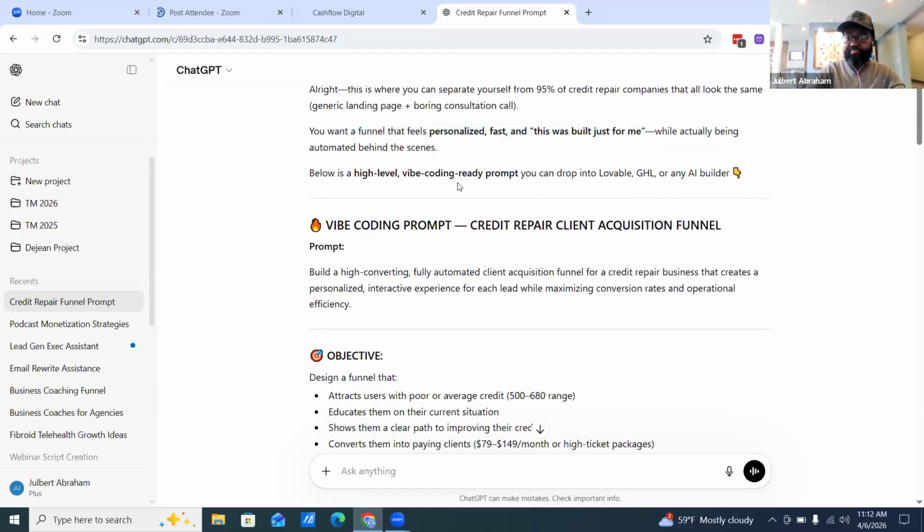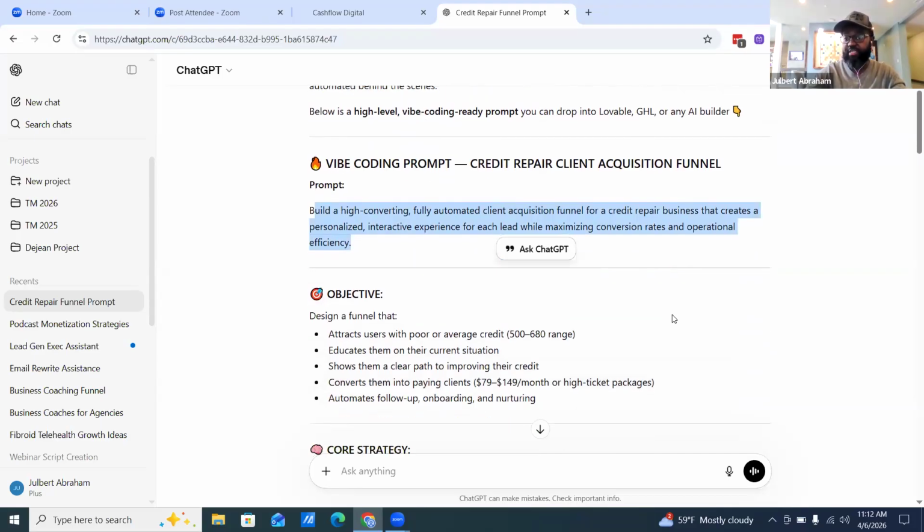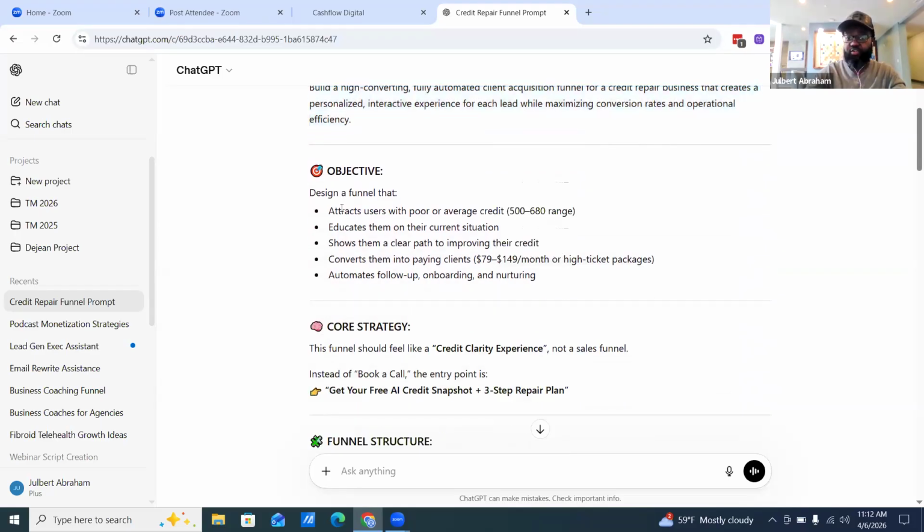So to do that, we give this the high level prompt for vibe coding, right? Build a high converting, fully automated client acquisition funnel for a credit repair business that creates a personalized interactive experience for each lead while maximizing conversion rates, right? So that's the first thing about the funnel. It's going to attract the people. It's going to educate them. It's going to show them a clear path. It's going to convert them into paying clients, right? It's going to automate follow-up, onboarding, and nurturing.